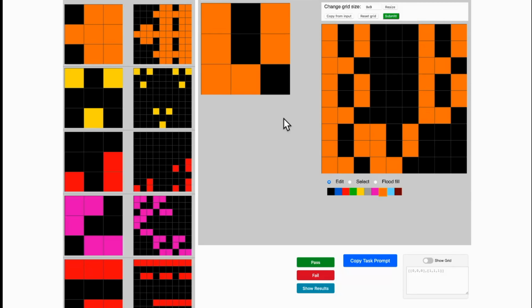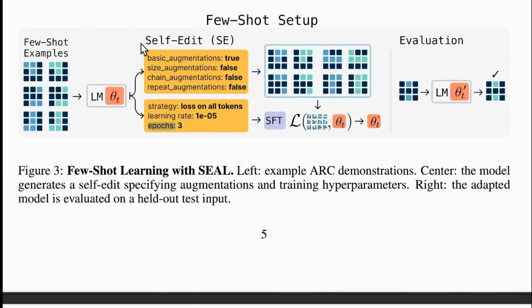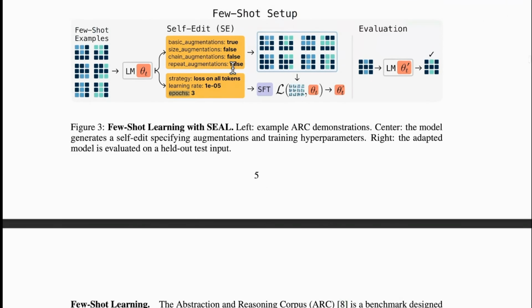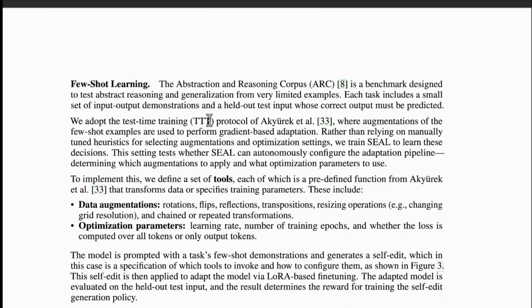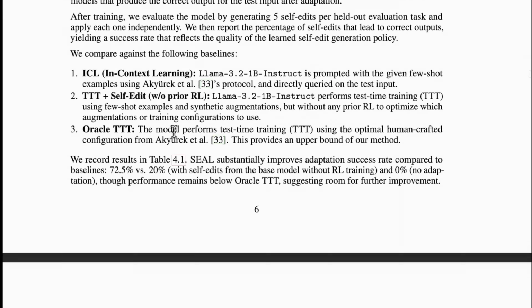Why do you do that? So that you develop internal patterns and these kinds of augmentations and self edits in your brain. That is the same thing that has been talked about here. That is the reason I gave you the example of taking notes differently in a theory class and in a math class. So this was the method, the few shot learning method. Let's get into the results.